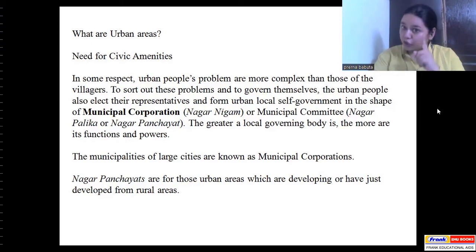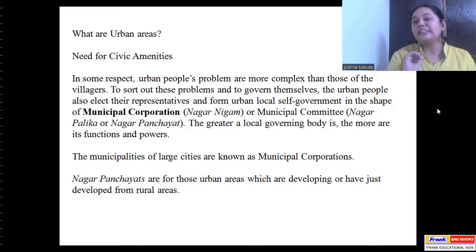So to ensure the continuous advancement of cities, and secondly, to also ensure that all people are provided with these basic facilities, these civic amenities are necessary. And if you remember in the last class, I told you that we study civics to understand what our duties towards the society are and what our basic rights as citizens are. So it is your basic right to have access to these civic amenities, to these basic facilities. So the government needs to provide these civic amenities to you because it is your right. Like education is your right, health is your right. Okay. So it is for this purpose as well.